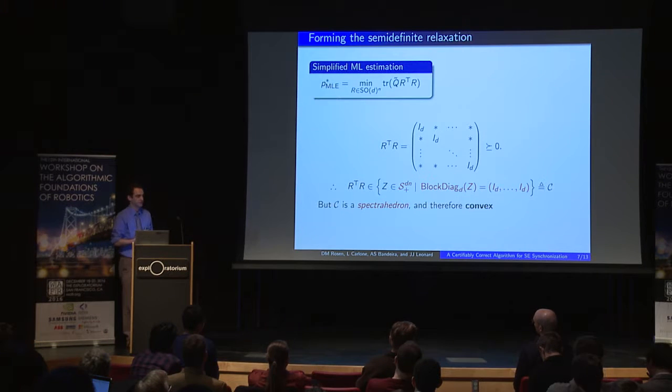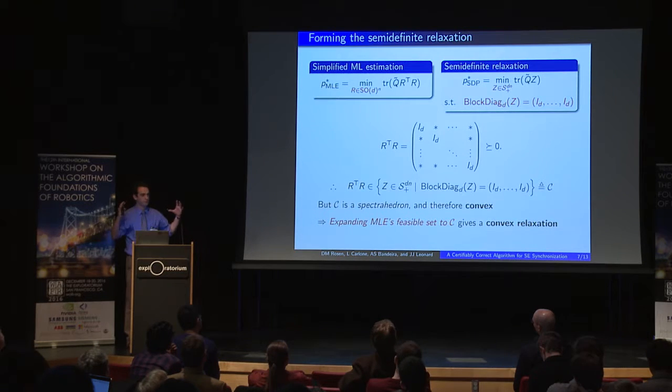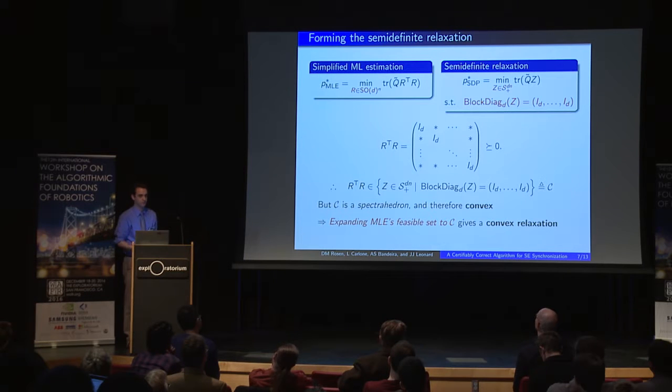But the point here is that these things are convex because we have the intersection of a convex set and a linear subspace. And so what this means is I can think about expanding the feasible set of my estimation problem from this set of outer products of rotations to this larger spectrahedron. And the advantage to doing this is that this now gives me a convex relaxation because this objective, as we saw before, was also convex.